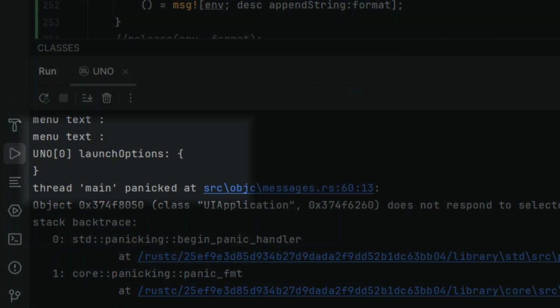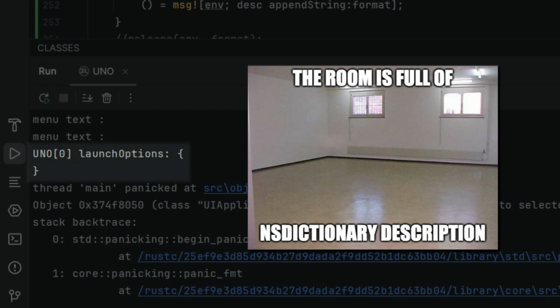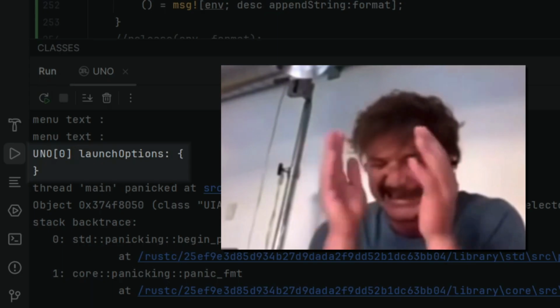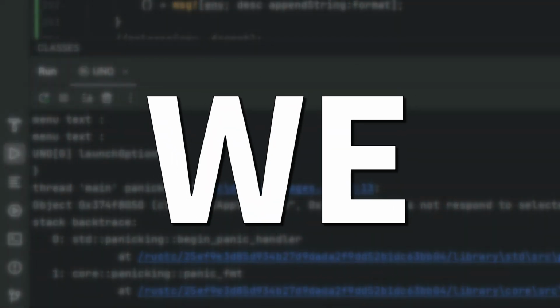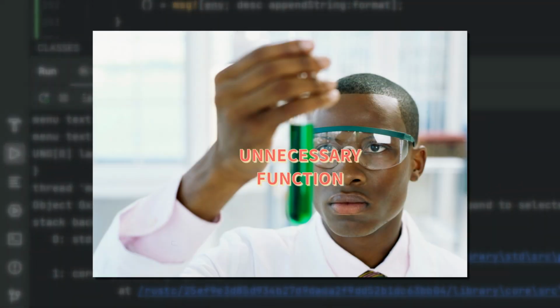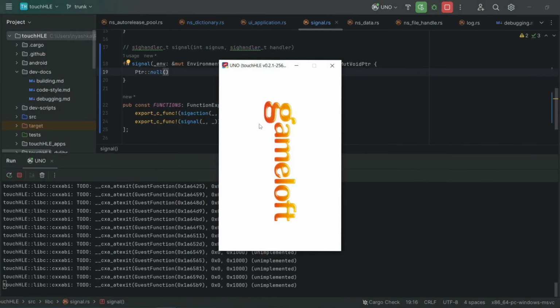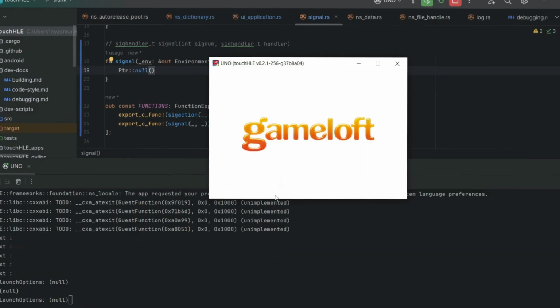And look, the dictionary description is printed out too. But it's empty, meaning that all of the trouble of implementing the real description of NSDictionary was unnecessary. We, developers, call that efficiency. Implementing a few more dummy functions and stubs gives us the following.